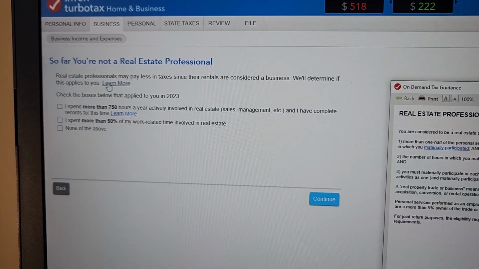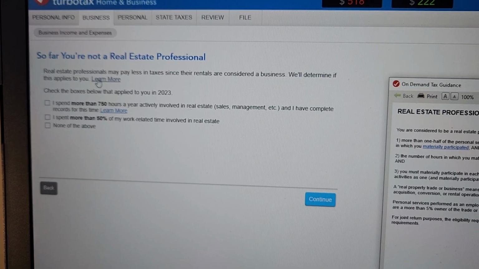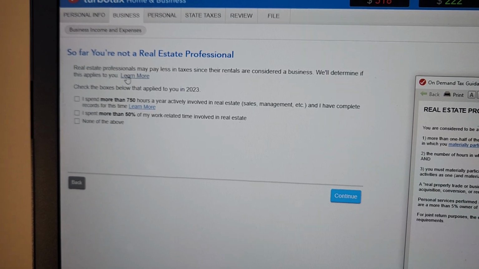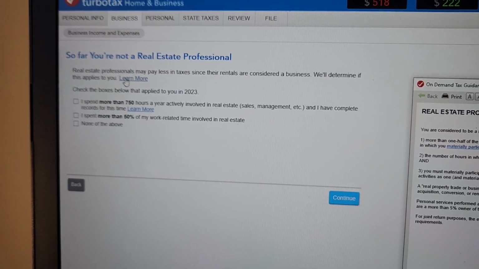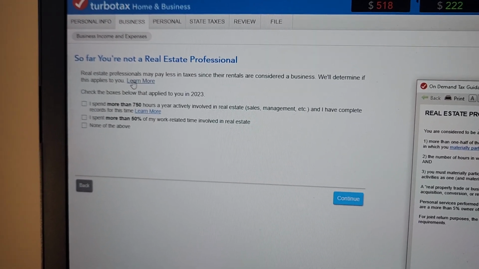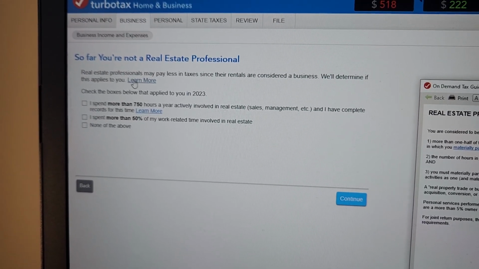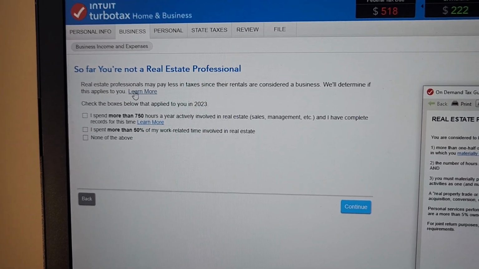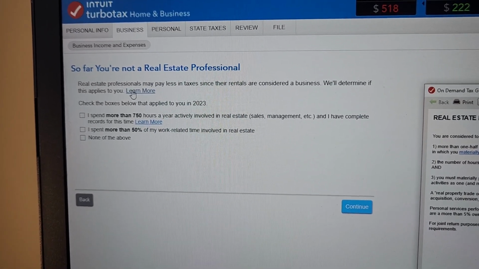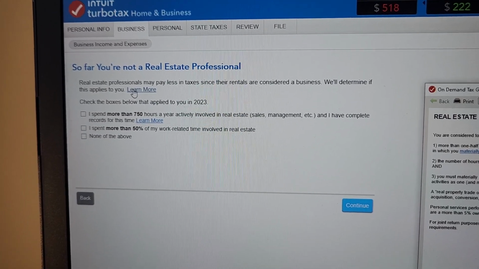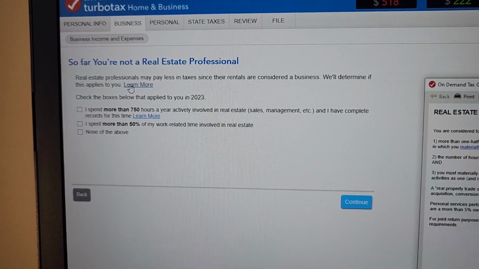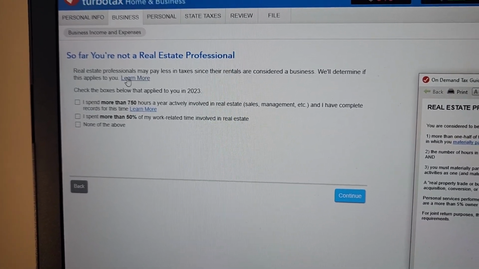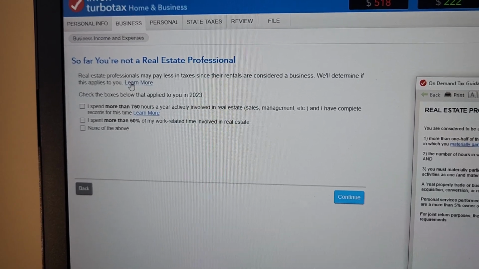And then the second part is I spent more than 50% of my work-related time involved in real estate. So this is what gets most W-2 people. For example, for me, I work 40 hours a week, so there's no way that I would meet that 50% rule, as you can see right there, right? So I may spend more than 750 hours actively involved in real estate, but I don't qualify because I don't have that more than 50% because I work full time, 40 hours a week as a pharmacy director. So, don't try to skirt that. If you work full time, then you don't qualify.